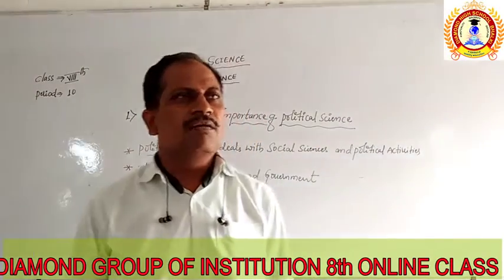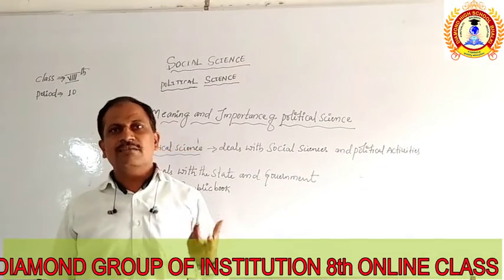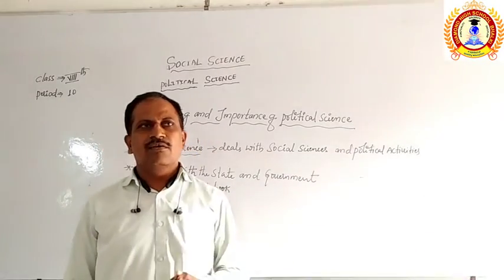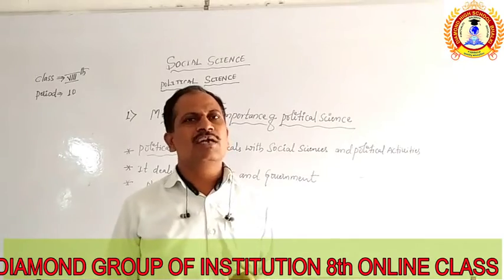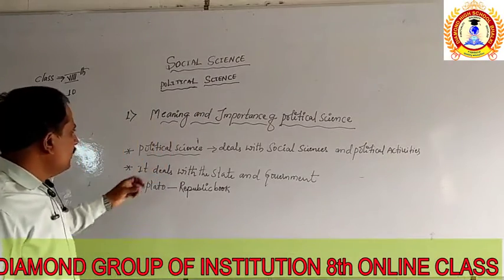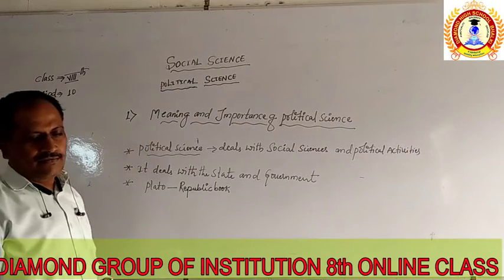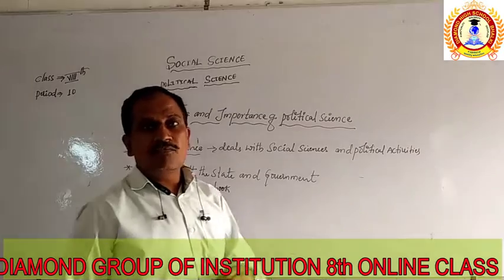Now, come to the point. First, we have to understand what is the meaning of political science. Why is it called political science?